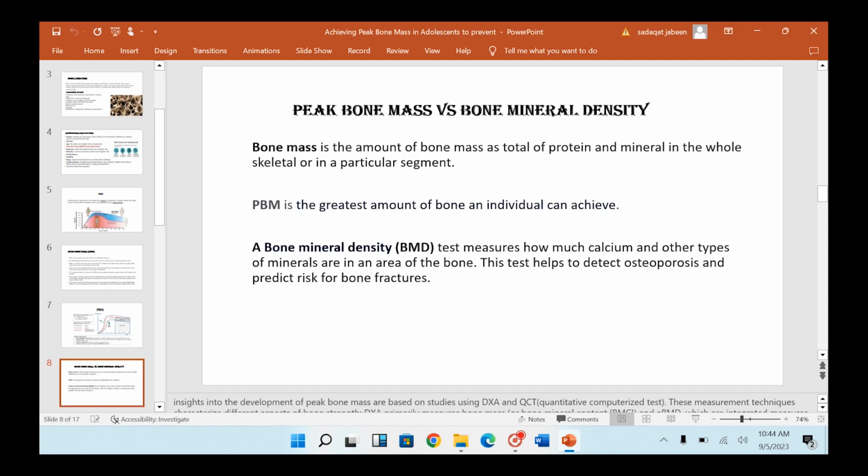What is the difference between bone mass and bone mineral density? Bone mass is the total amount of protein and mineral in the whole skeleton or a particular segment.